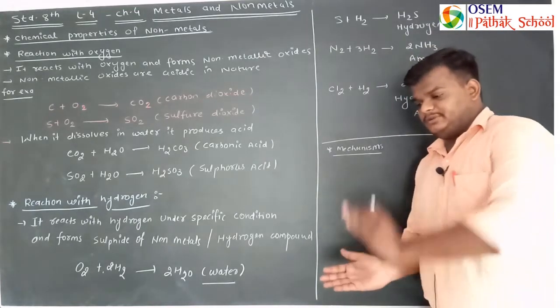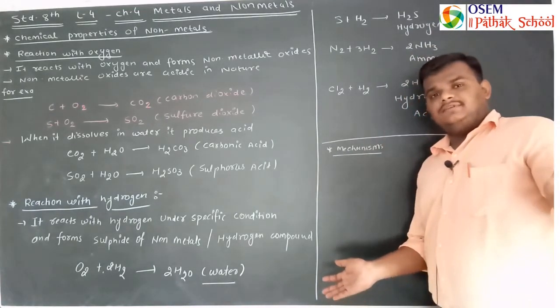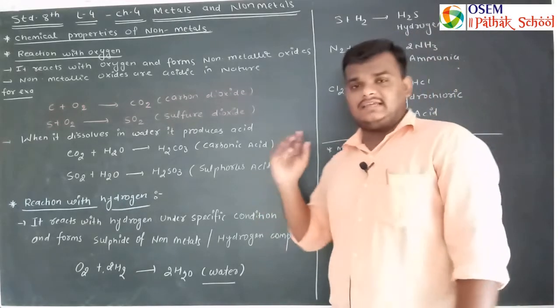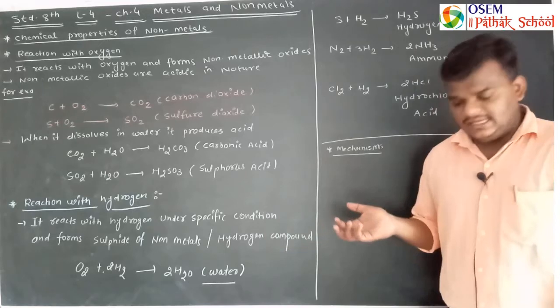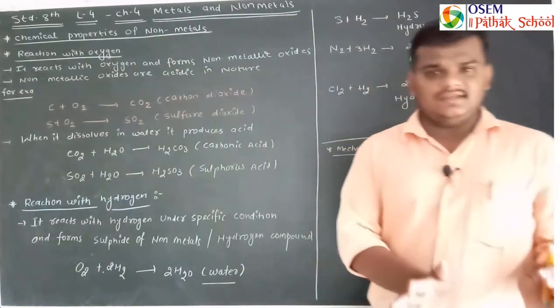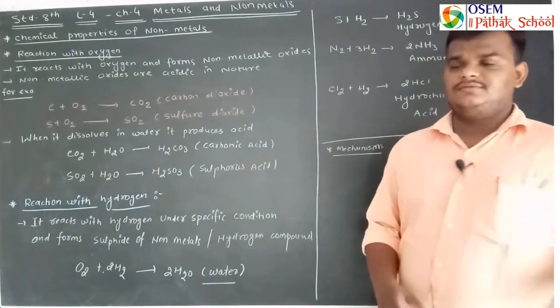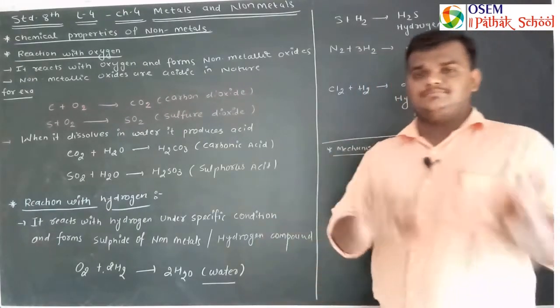Physical properties are derived by observation, while chemical properties are derived by chemical reactions of one element with another element, or with another compound.